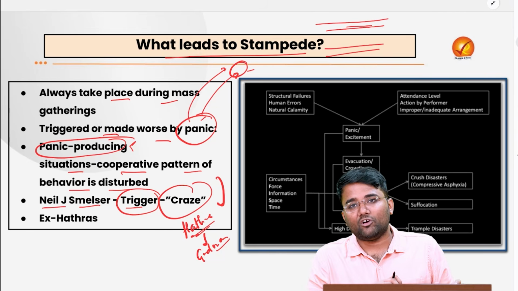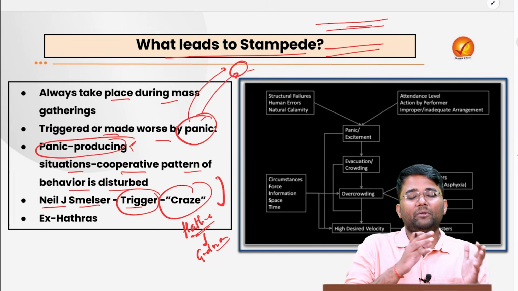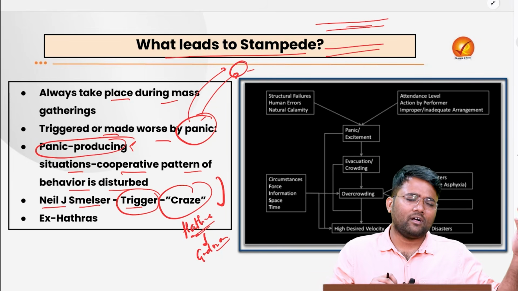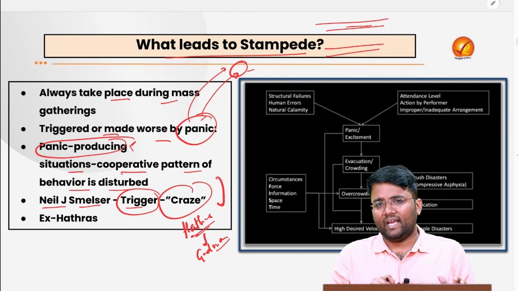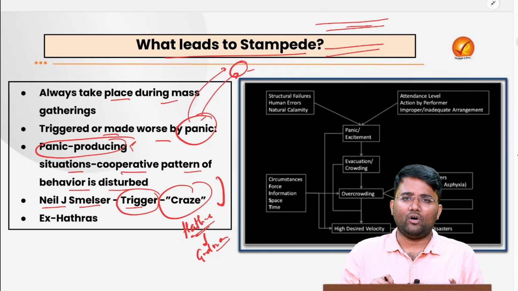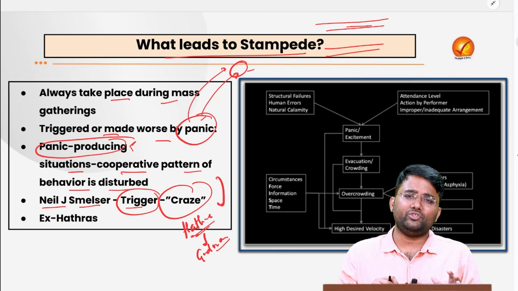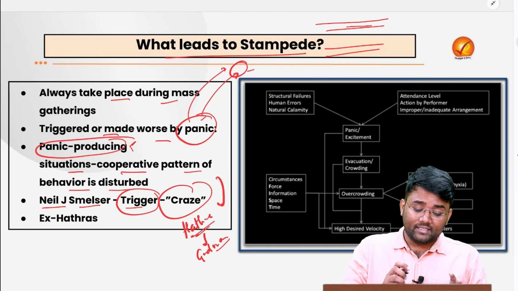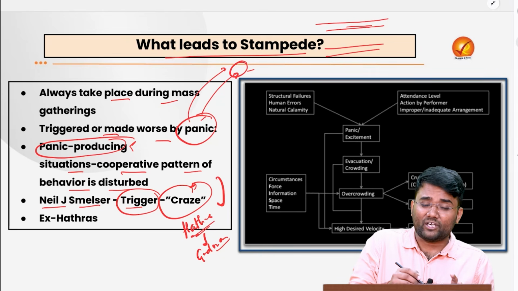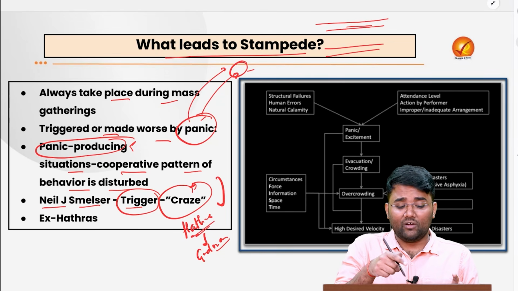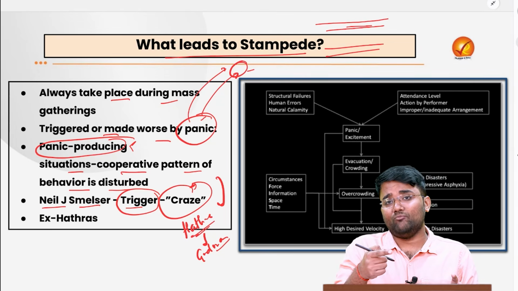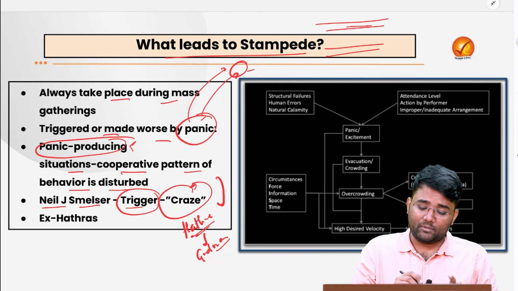Or even in the big celebrations where big musicians or actors come and perform, when everyone wants to touch that particular actor or musician, this craze is also an important factor that triggers disorderly movement, and that leads to loss of life of people.